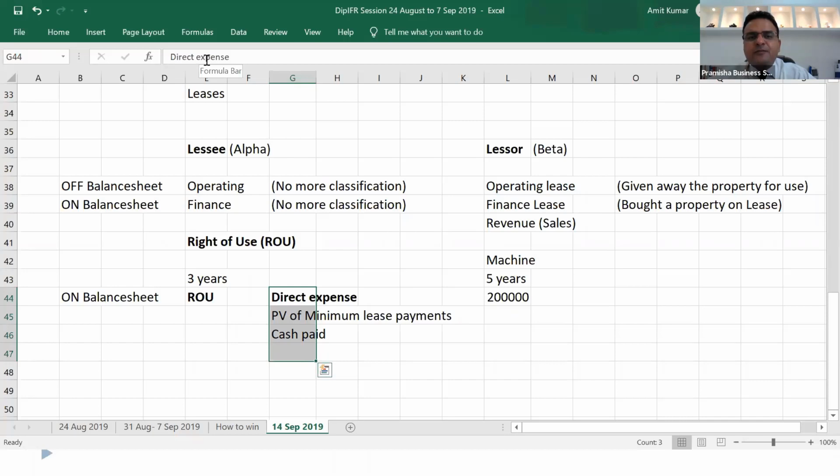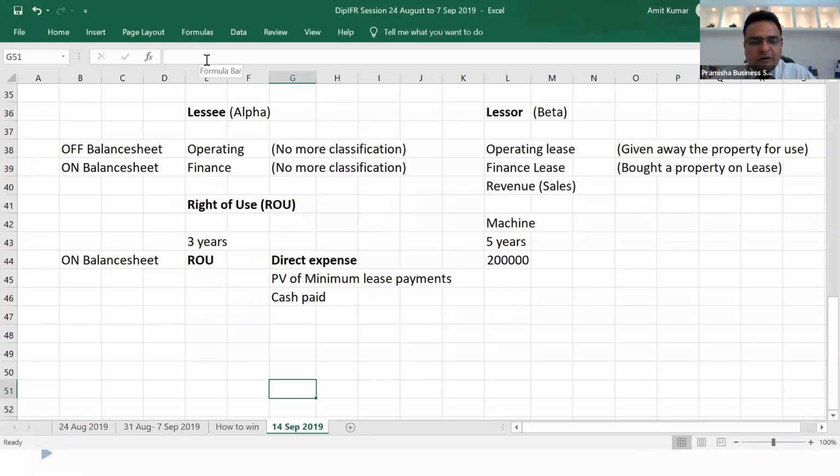We paid direct expenses, we are committed to pay some lease payments over time, and we have paid some cash today. Whatever they have paid, the total money will form part of their right of use asset, and what they are liable to pay will also form part of their liability. The liability will be the present value of minimum lease payments.